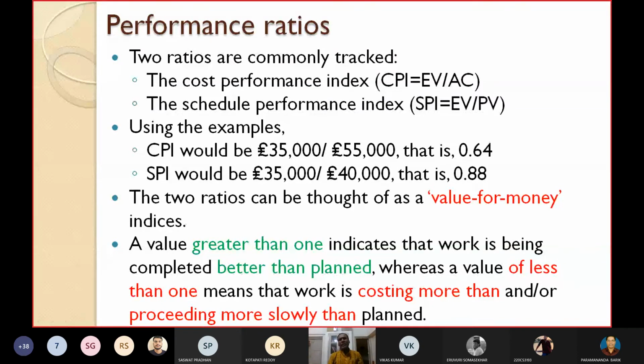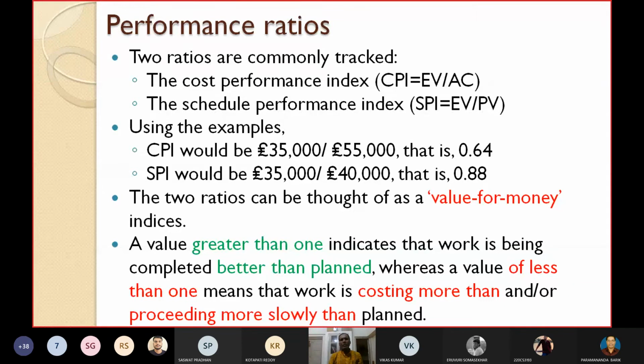Now let's see the interpretation, how you will interpret from the values. A value greater than 1 indicates that the work is being completed better than planned. If the value is greater than 1, then the inference is that the work is being completed better than planned. Maybe you have completed early.